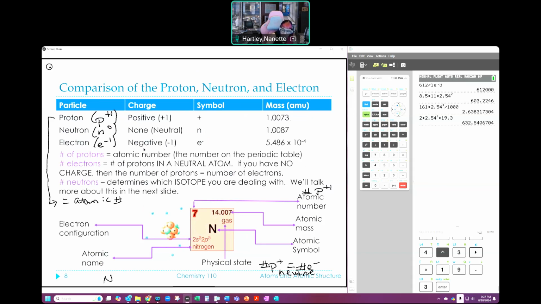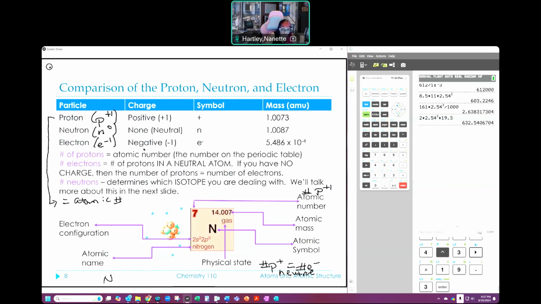Okay? Anything that's in the interior portion, we can't really get to do anything with. So these electrons that are on the outside, it's more important that we can talk about them and what they look like, because that's where the chemistry is going to happen. The other thing you're going to see on a periodic table is an atomic mass. That is this number right here.